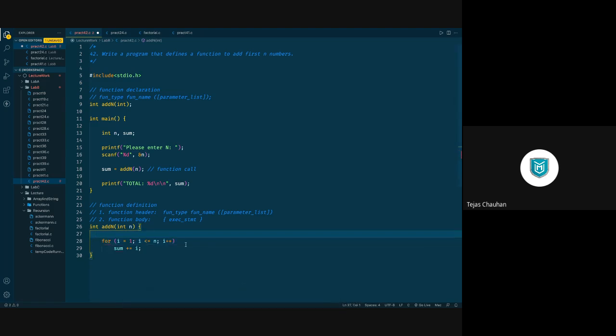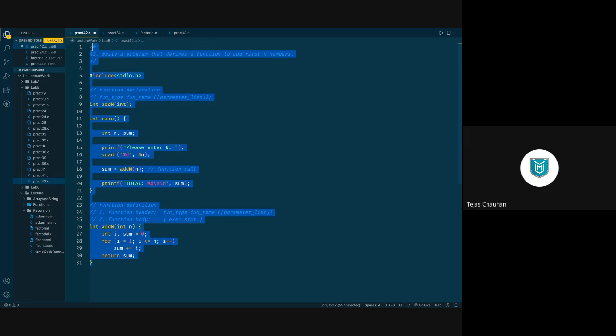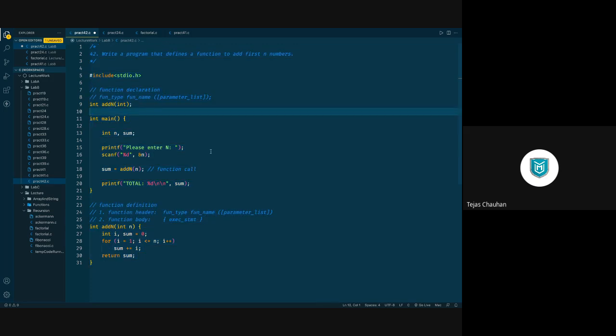So what is I and what is sum? Let us declare local variable I and sum. Initialize sum with 0 because we are using shorthand operator here. And that's done. Once we have the summation, we will return that value of sum here. So that's all. This entire program is just for the demonstration of how we can use functions in a C program. So function declaration, function call, and function definition is here.